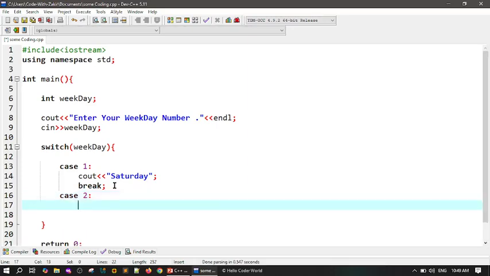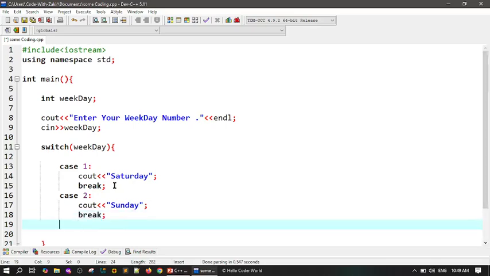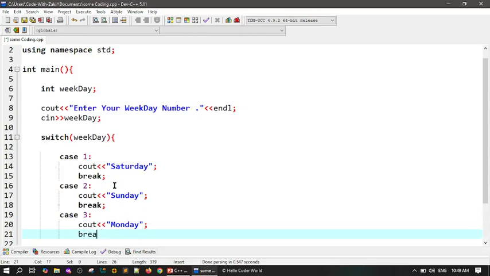Case number 2: if it becomes 2, simply cout Sunday, and after that, break. Case number 3: if it becomes 3, it will print Saturday, Sunday, Monday. After that, break.